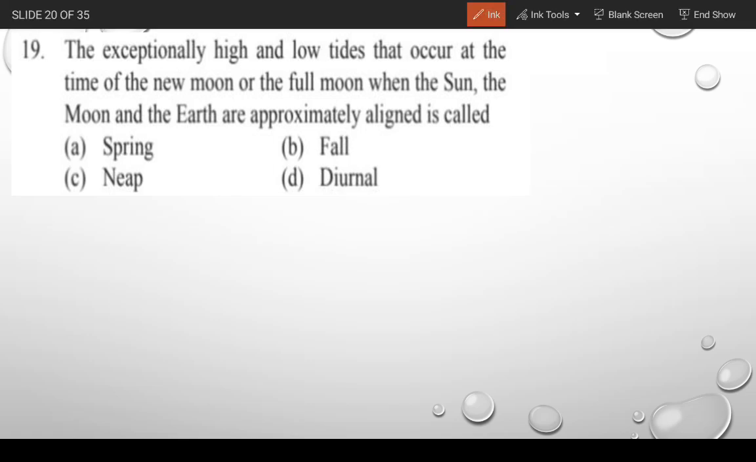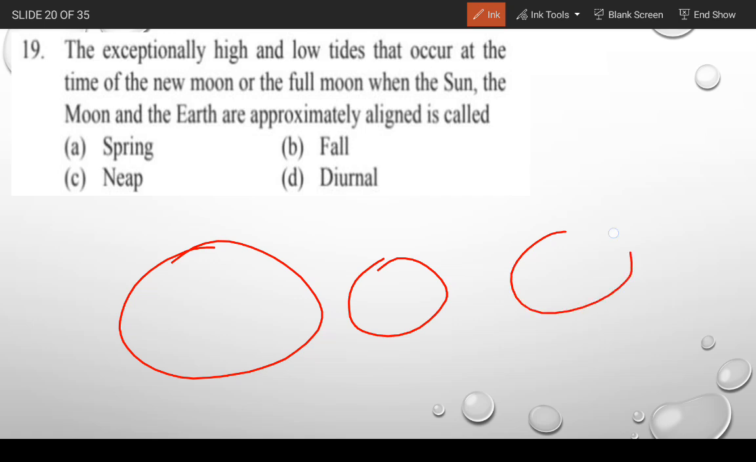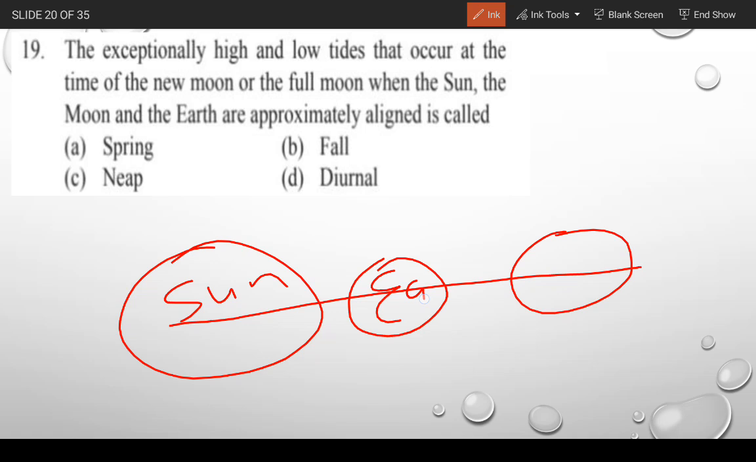The exceptionally high and low tides that occur at the time of the new moons or the full moons, when the sun, the moon and the earth are approximately aligned, is called: spring tides, fall tides, neap tides or diurnal tides. So gentlemen, according to you, which one of the following is the correct example? When Earth, Sun and Moon are aligned in the same direction, this is Sun, this is Earth and this is Moon.